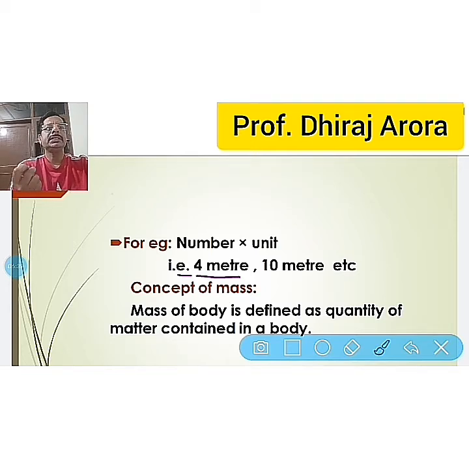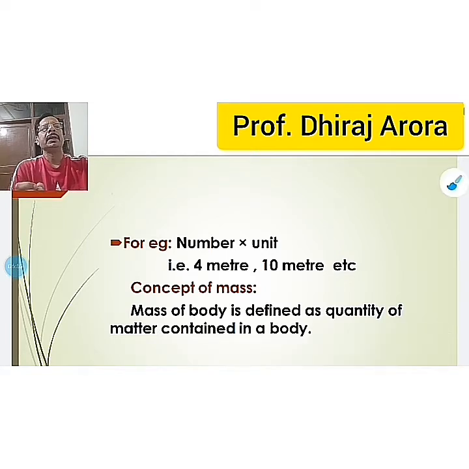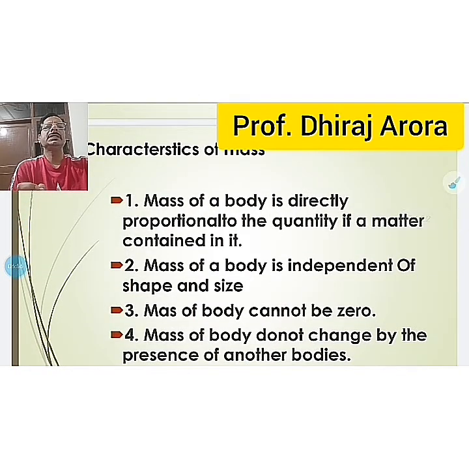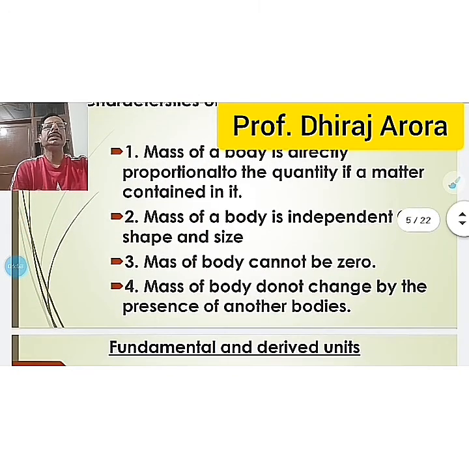Now we are going to discuss the concept of mass. Mass of a body is defined as the quantity of matter contained in a body. How much matter a body contains, that is the mass of the body. Characteristics of mass: 1.